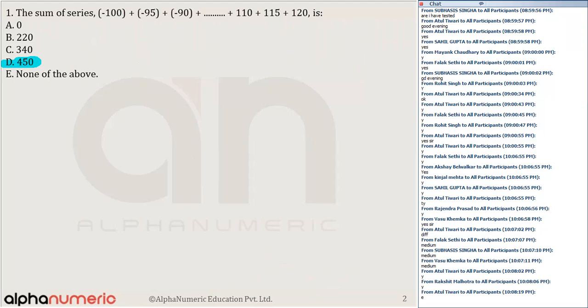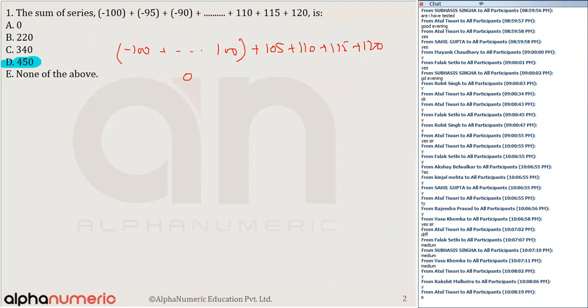Now tell me one thing. From minus 100 to plus 100, what is the sum? If the series goes on till 100, it is nothing but equal to 0. After that there will be only 4 terms, 105 plus 110 plus 115 plus 120.